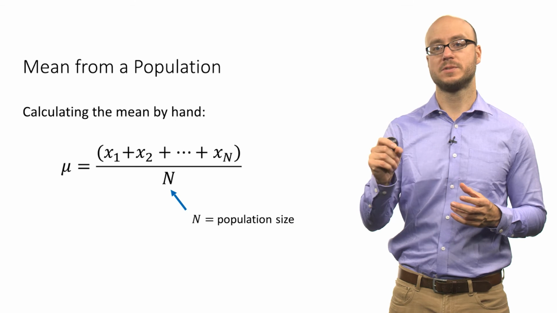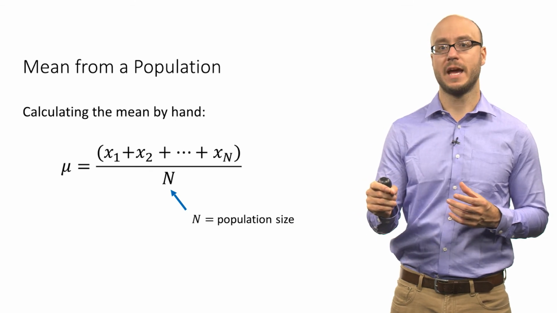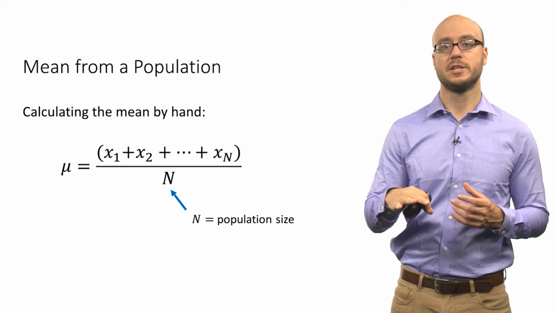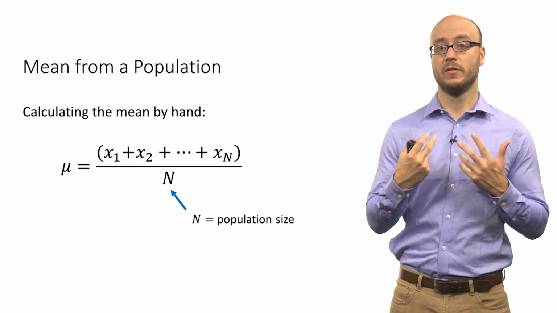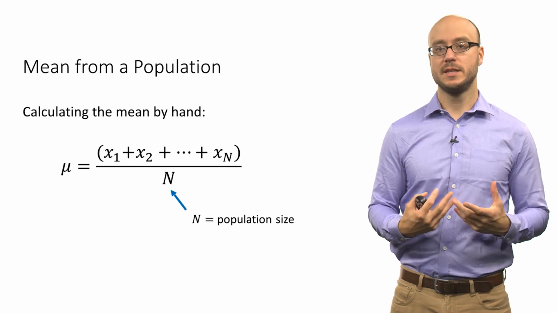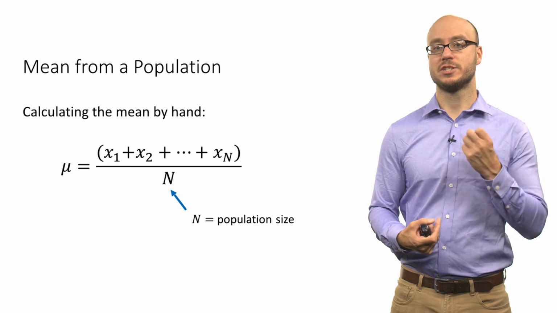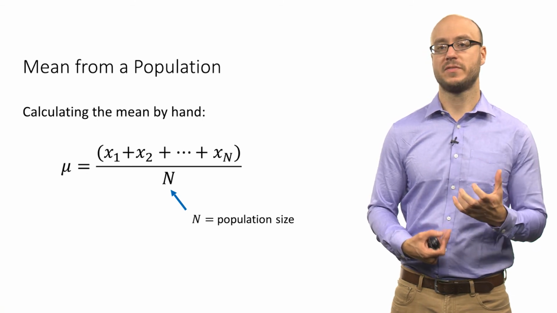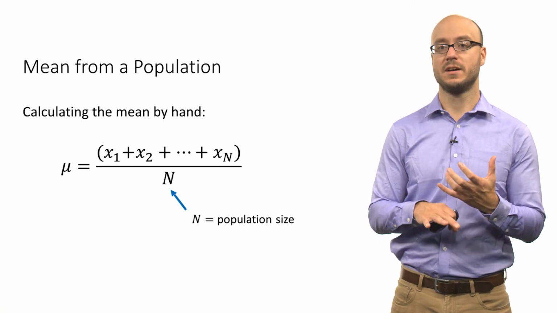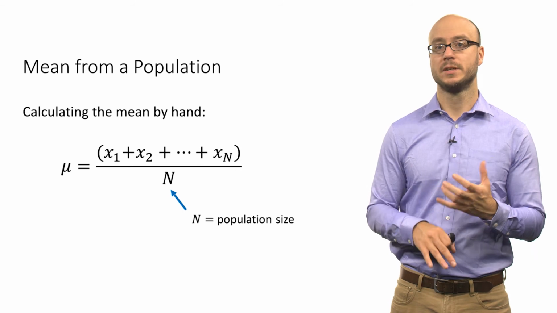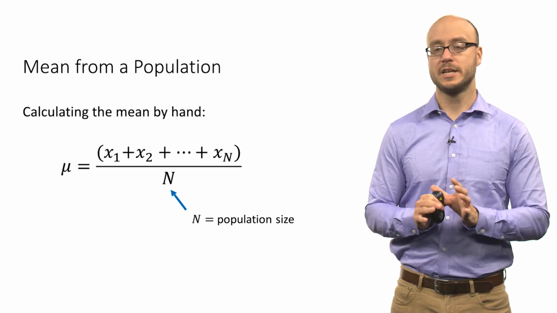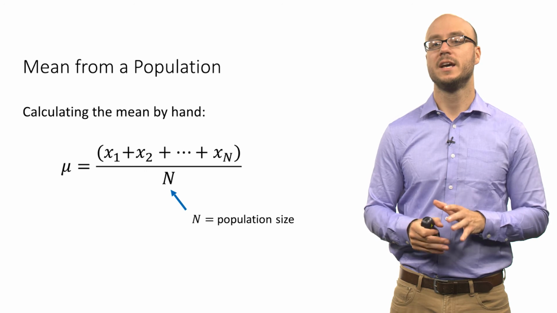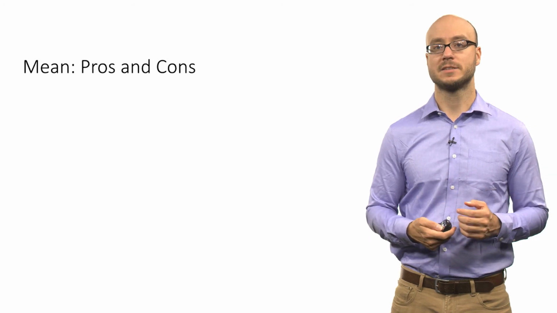So you add up all the observations together, and you divide by the total population size, and that gives you this value of mu. You can see that the actual calculation is the same. You're just adding up the values of the different observations and dividing by the total size of the population or the sample. If it's the population mean, we call it mu. If it's the sample mean, we call it x bar.